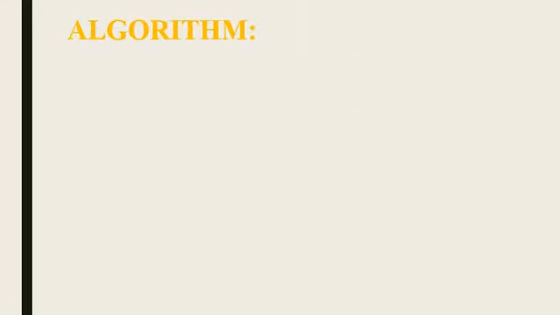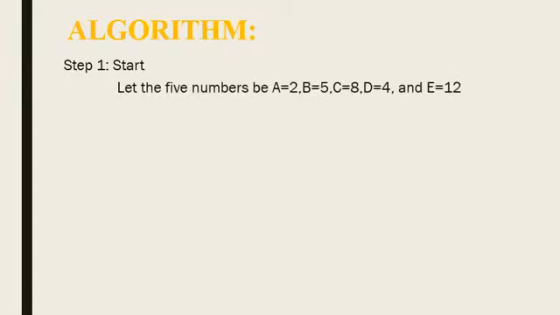Okay, now we solve our problem by the algorithm. To make the algorithm of this problem, step 1 is start. Let the 5 numbers be a is equal to 2, b is equal to 5, c is equal to 8, d is equal to 4, and e is equal to 12.